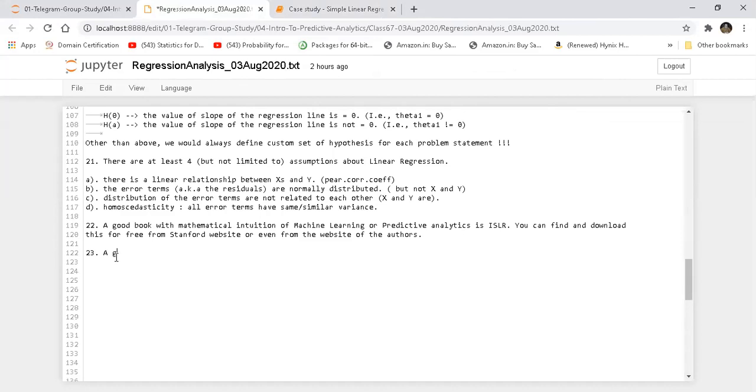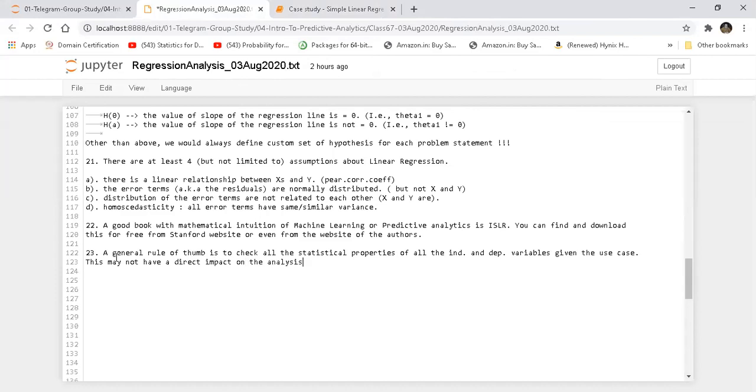A general rule of thumb is to check all the statistical properties of all the independent and dependent variables given the use case. Okay, this may not have a direct impact on the analysis or the model. However, this stage, also called EDA, resolves most of the answers. If you look at our case also, we are still going to do a regression analysis.